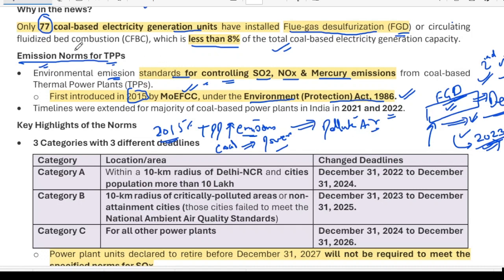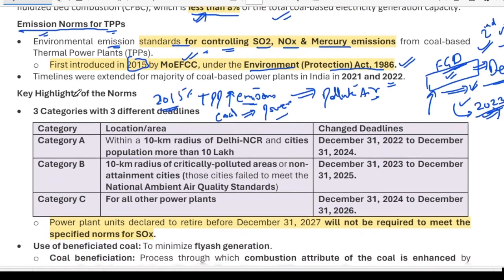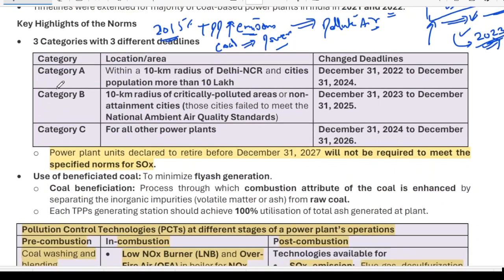In this backdrop, this news tracks how many thermal power plants have installed flue gas desulfurization and how many have not. So this news becomes important, that only 8% of the thermal power plants of the country have installed this technology till date. Now moving ahead, the target dates become unimportant for you, because no one is going to ask about them in the prelims.